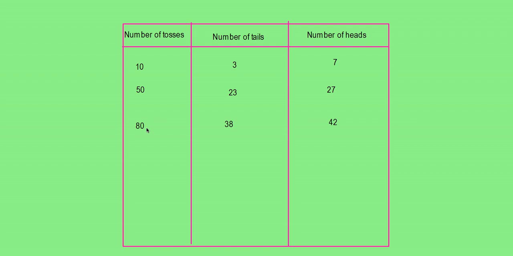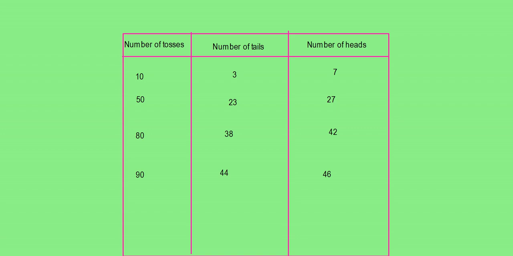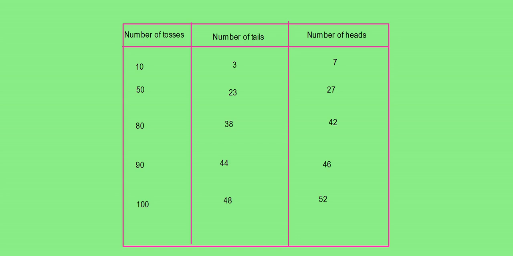If you are tossing 80 times, it comes a little closer: tails may be 38 and heads 42. If it is 90, tails and heads may be 44 and 46 respectively. And if it is 100 times, it may be 48 tails and 52 heads.